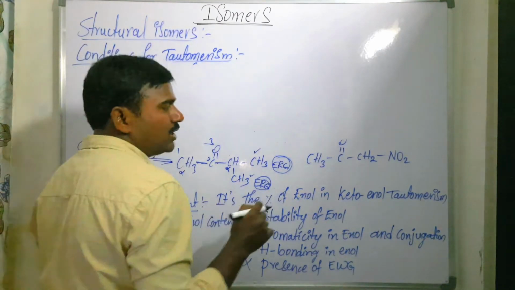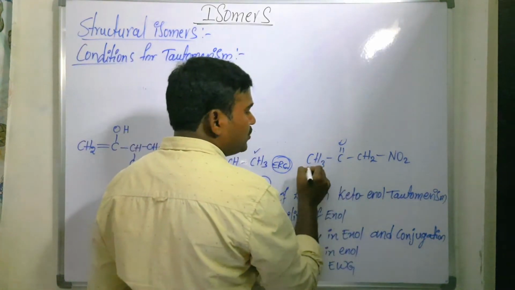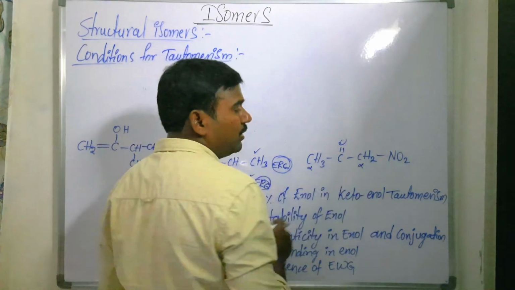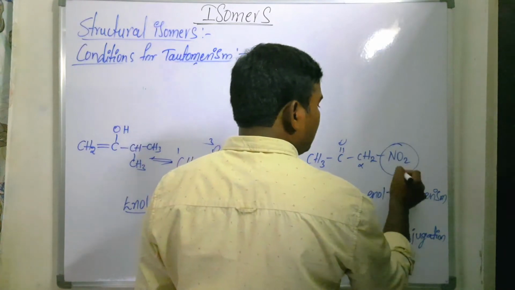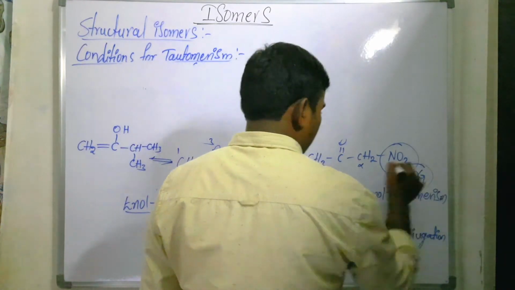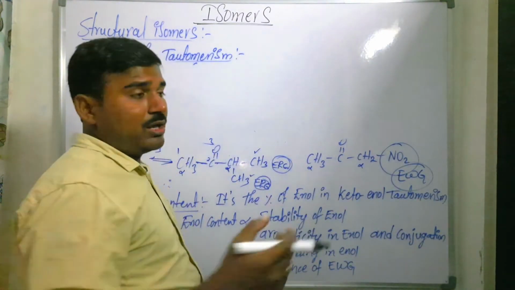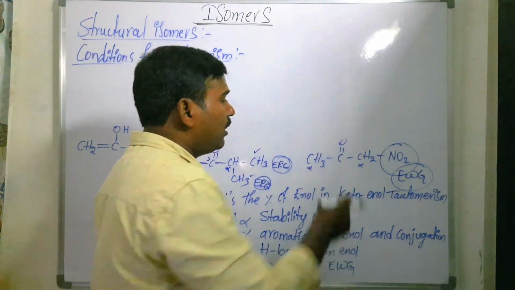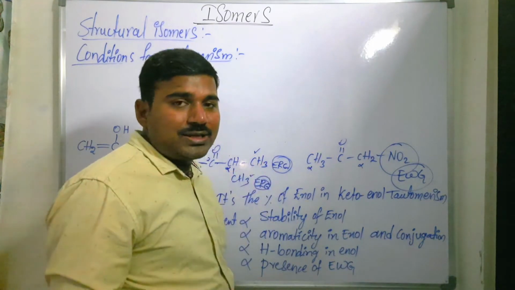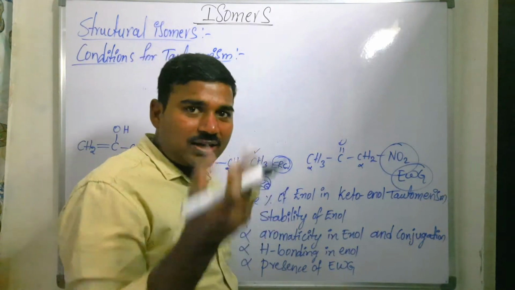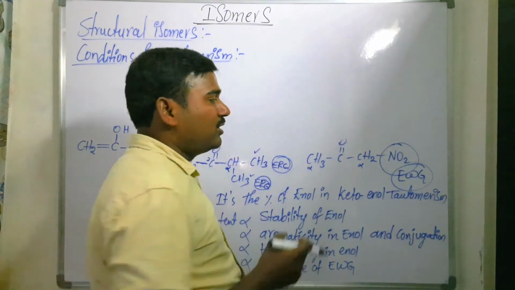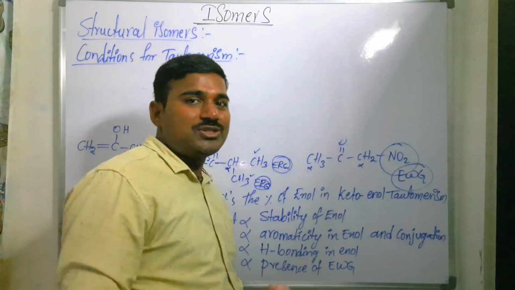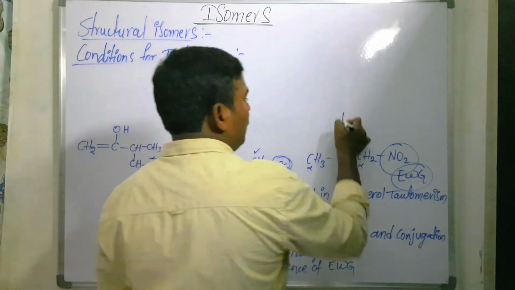Okay, so now next here you see these two are the alpha carbons. Which alpha carbon readily loses the proton? This one, because the NO2 group is an electron withdrawing group. So if it has the electron withdrawing group, it will withdraw the electron from this alpha carbon. This carbon's electron density is decreased. Then what happens? It will attract the electron from hydrogen. Whenever it is attracting the electron from hydrogen, that hydrogen is lost in the form of H plus ion. Then what are you going to get?